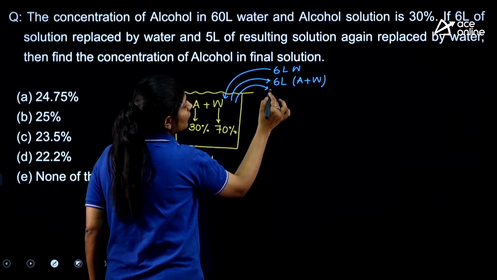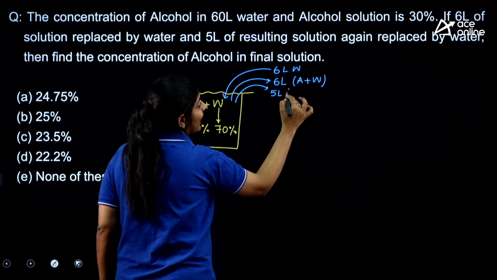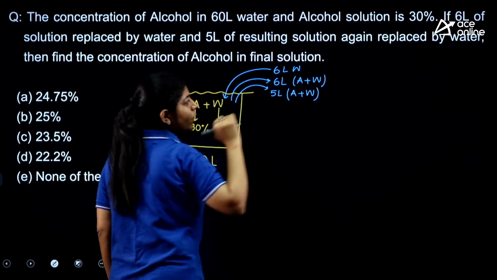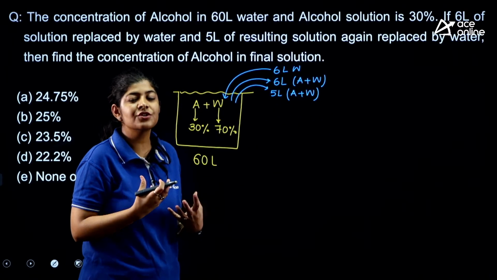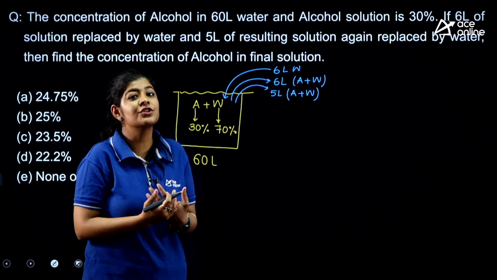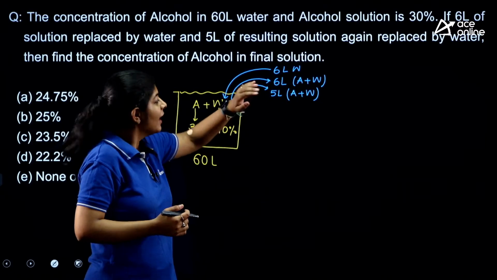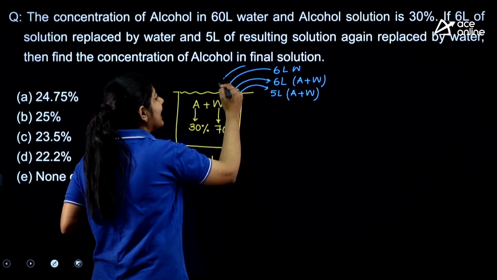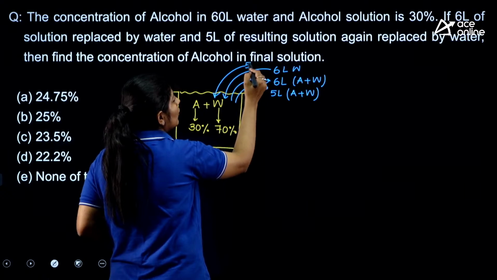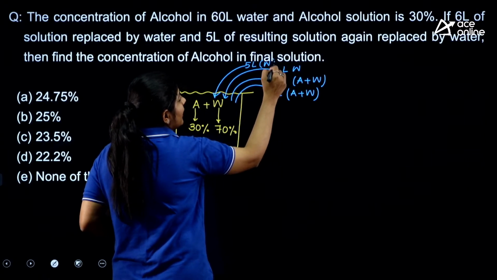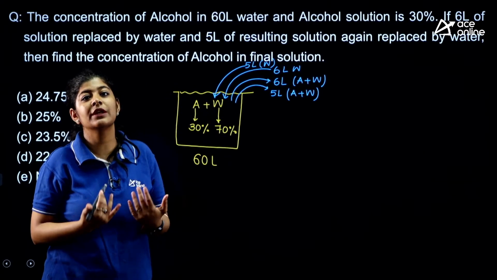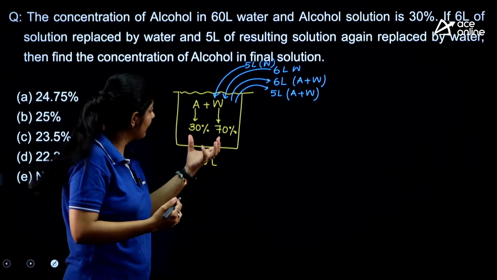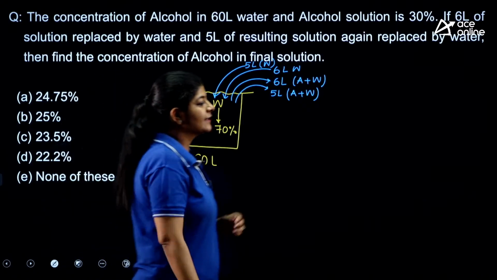Now I am taking out 5 liters of alcohol plus water, but this time the concentration of alcohol got changed because of this. Just to balance it, we are again adding 5 liters, but only water. Now after all this, we need to find out which concentration of alcohol we are left with in the mixture. This is a very simple one.